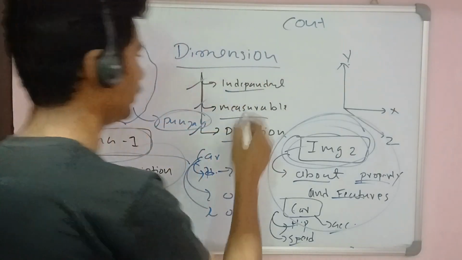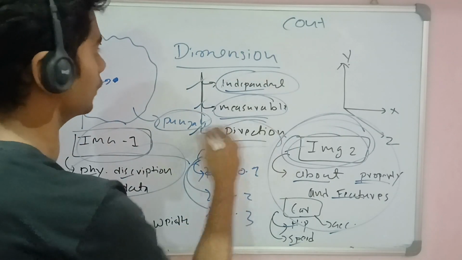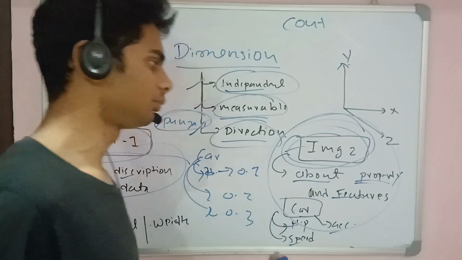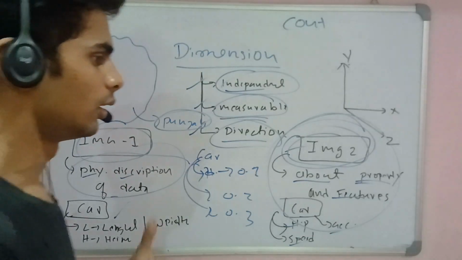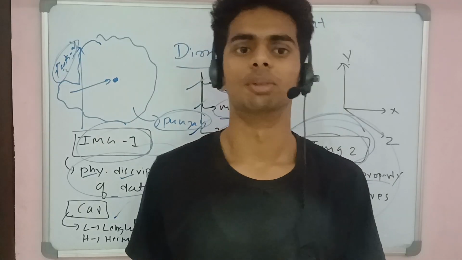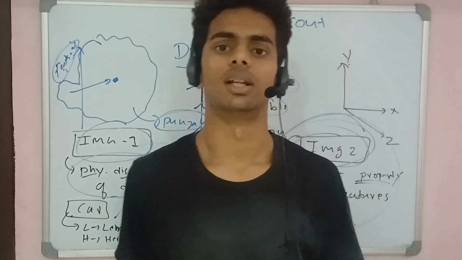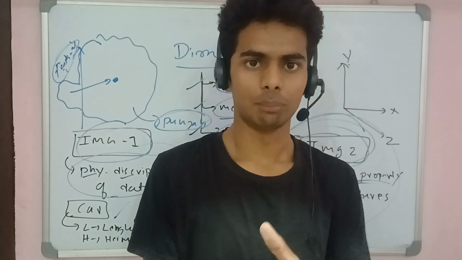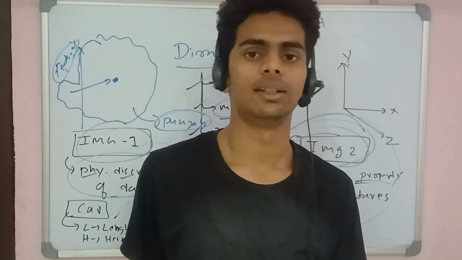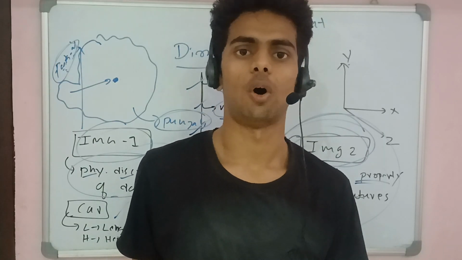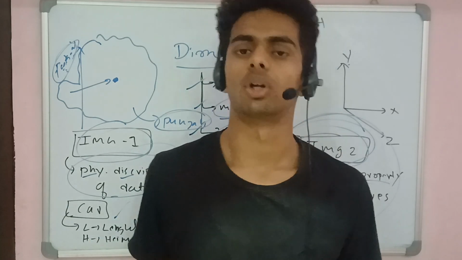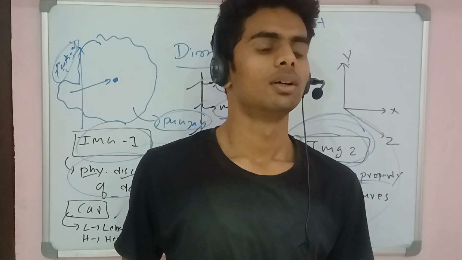And let's come back to independent, measurable and direction. That's called dimension. So on image 2, we need to understand that this is the important part of dimension, and dimension is rapidly used in artificial intelligence. It's an important part of artificial intelligence because they need to understand the two different words, two different objects, two different images. That is the way of understanding dimension. So that's all about dimension.